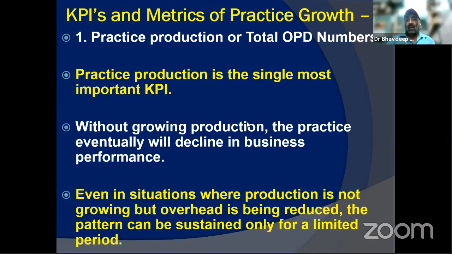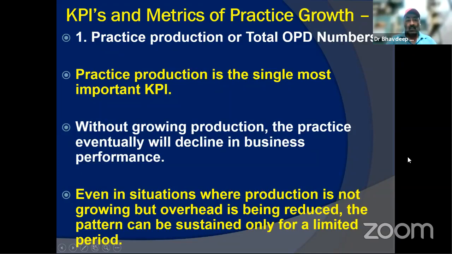So what are the 11 KPIs? Let's start with them in brief. Number one is the practice production, or the total OPD numbers. This almost all of us track. This is one of the most important KPIs. People will know that if the OPD numbers are going down, the practice will decline in performance as well.